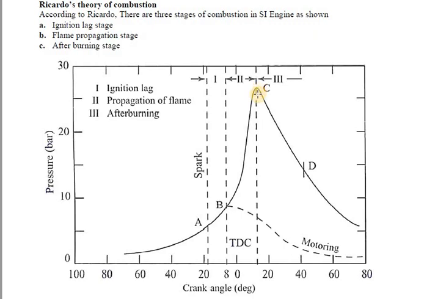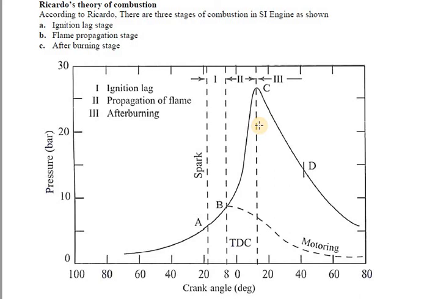Next, during the second stage the flame propagates practically at a constant velocity. Heat transfer to the cylinder wall is low because only a small part of the burning mixture comes in contact with the cylinder wall during this period.